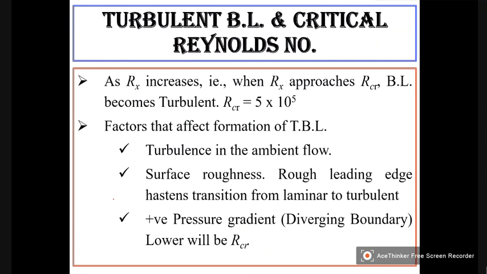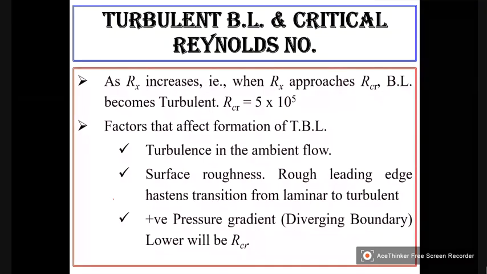Because dP by dx is negative means there will be increase in velocity. Sorry, the other way. When dP by dx is positive, what does it mean? It is a diverging boundary.